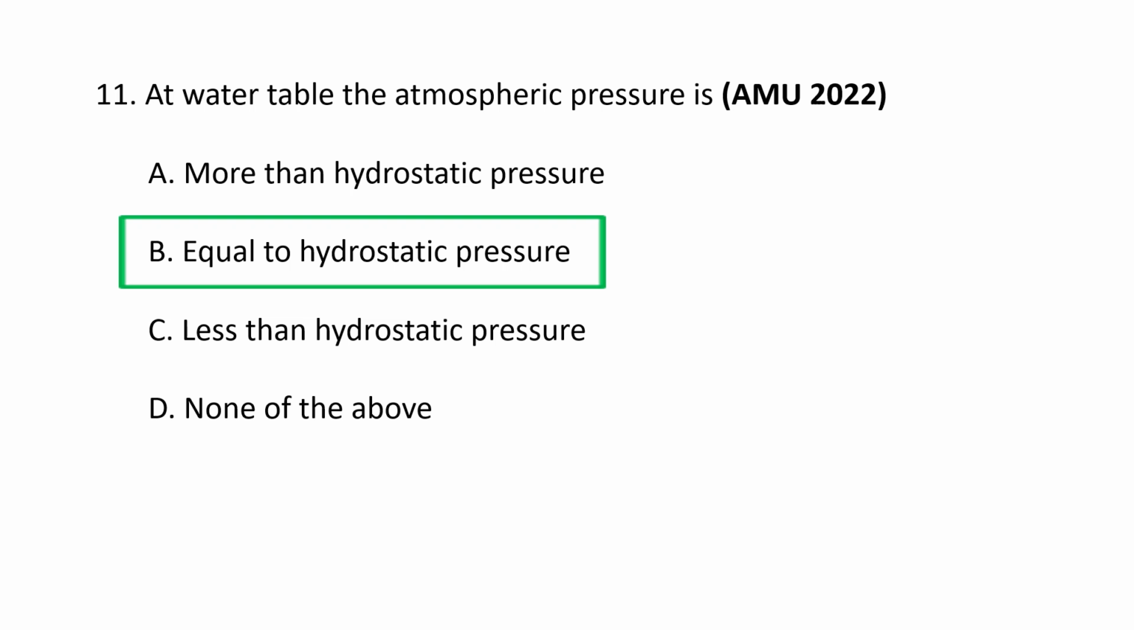At the water table, the absolute pressure is equivalent to the standard atmospheric pressure and the hydrostatic pressure of the water column above the point, while the gauge pressure or the pore pressure is equal to atmospheric pressure. Specifically, the pressure exerted by the water at the water table is directly influenced by the force of the atmosphere pressing down the surface of the water. So at water table, the atmospheric pressure is equal to hydrostatic pressure.